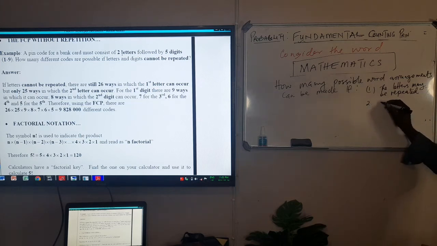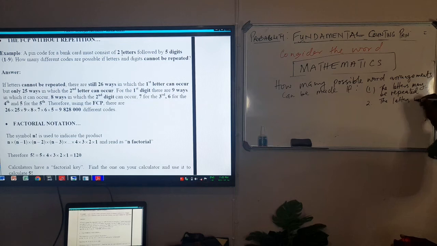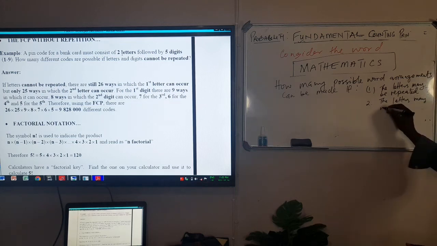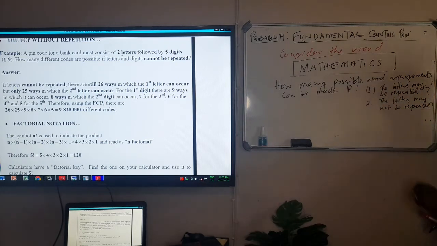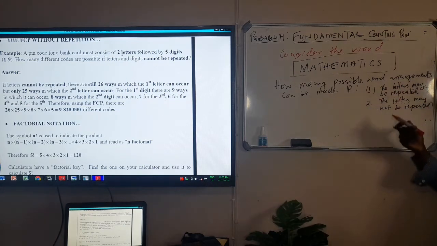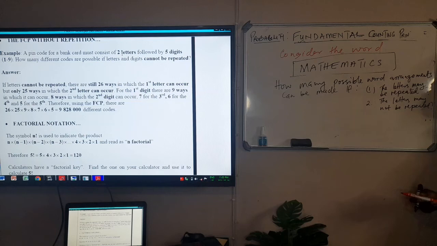Number two, the letters may not be repeated. So now they said consider the word mathematics. How many possible word arrangements can be made if the letters may be repeated? Question number one. Number two, if the letters may not be repeated.